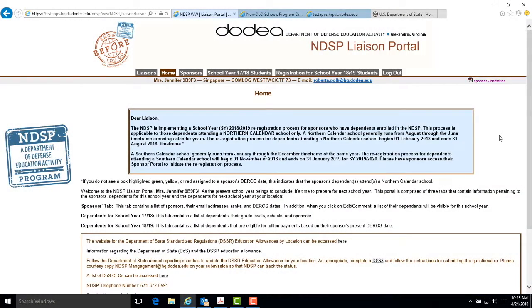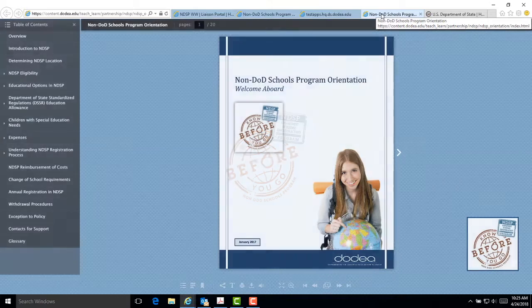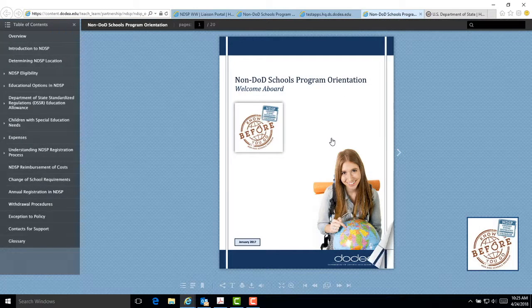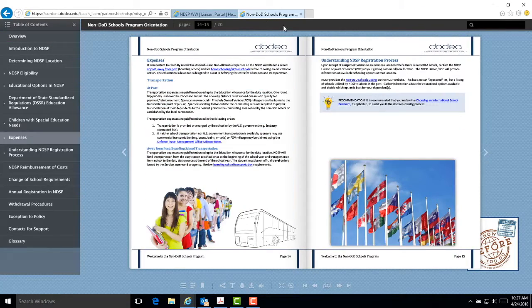Module 3, NDSP Liaison Portal Orientation, Part 1. The NDSP Orientation Welcome Aboard booklet, dated January 2017, is on the far right top of the screen and is labeled Sponsor Orientation. This booklet is a valuable tool with direct links to the NDSP website. This is a great starting place for easy reference to many topics regarding the program. Let's look at a few key pages regarding expenses and payments in the Sponsor Orientation booklet. On page 2 of the booklet, you will find the table of contents. On page 14, you will find information on expenses.